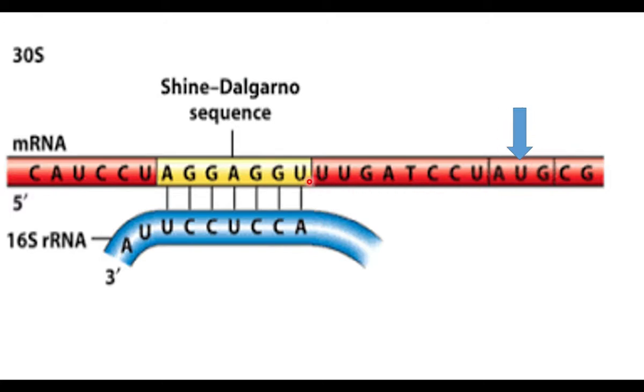Before the start codon, there is a special sequence called the Shine-Dalgarno sequence or SD sequence.